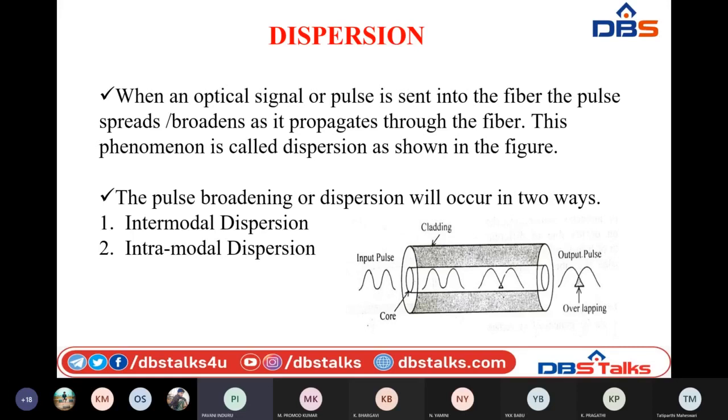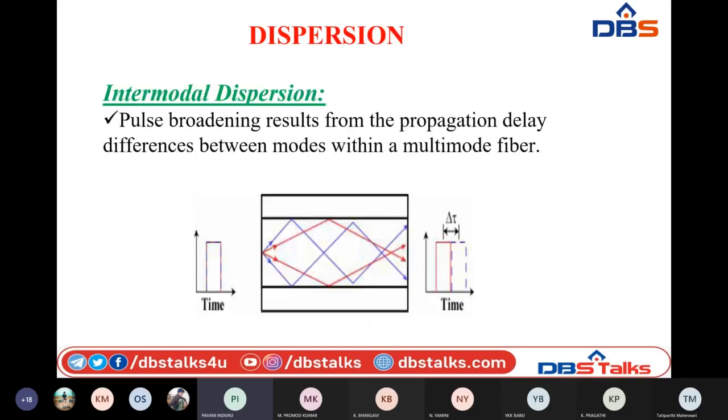We have two kinds of pulse broadening dispersions: intermodal dispersion and intramodal dispersion. Inter means it happens between different modes of signals. Intramodal means it happens only within a single mode. That is the main difference between these two types of dispersion losses.